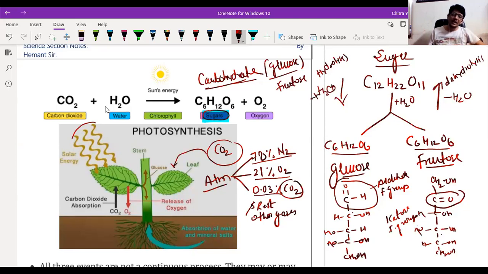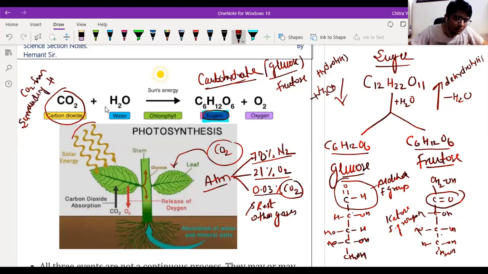That stomata helps in gaseous exchange, where carbon dioxide is absorbed from the surroundings and oxygen gas is released into the surroundings during photosynthesis. So plants absorb CO2 from the surroundings through stomata, and water molecules from the soil.